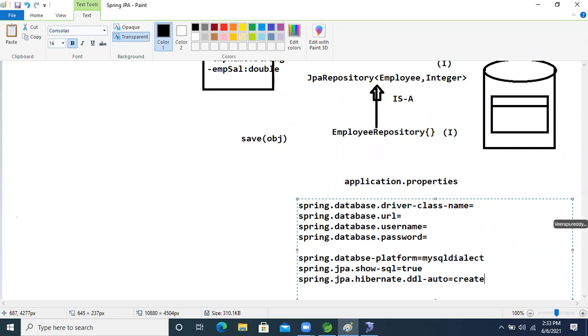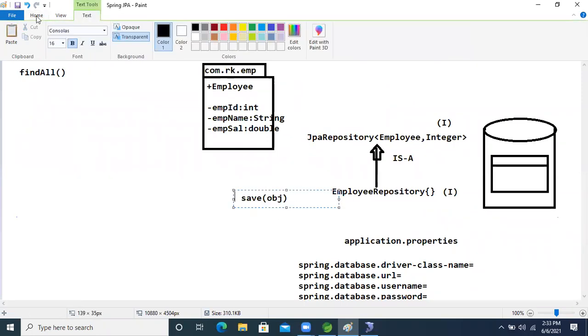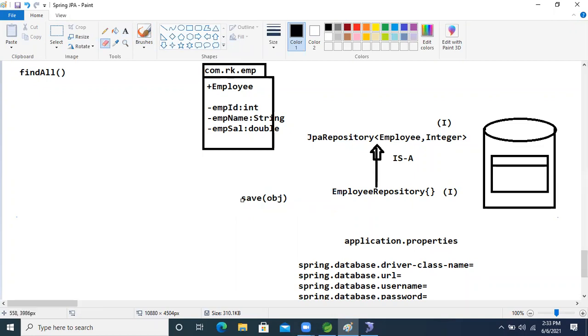Okay, guys, fine now. So these properties we are taking: this information is about Hibernate, and these are for the database information, right? Now after that, for this method, I'm just removing it here now.